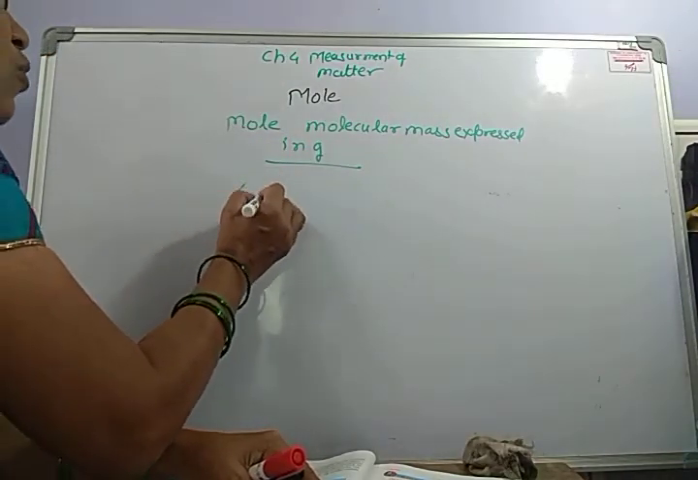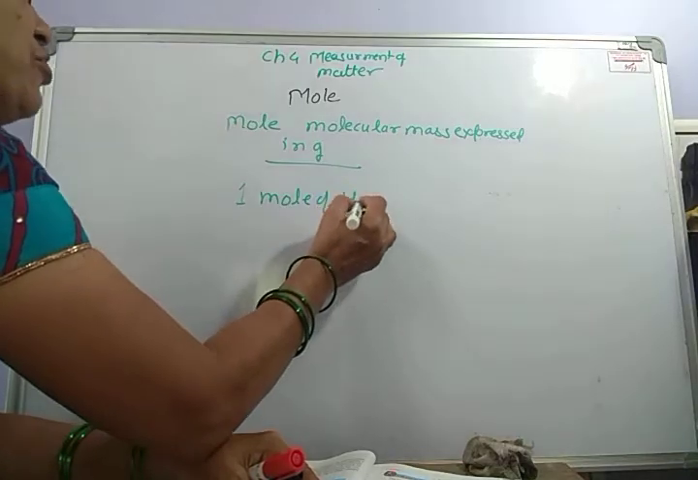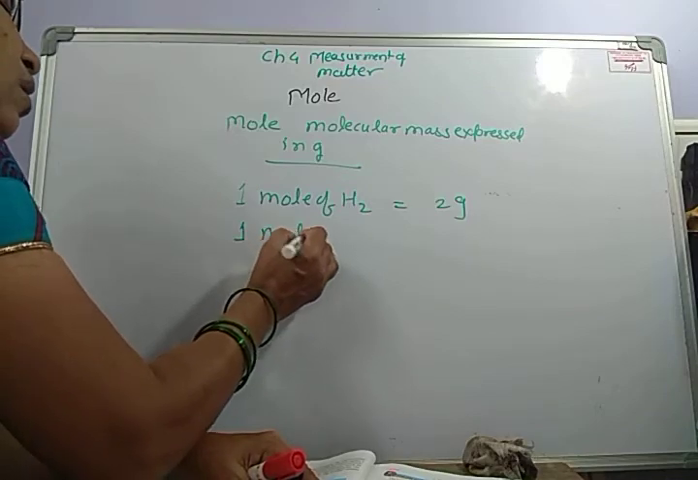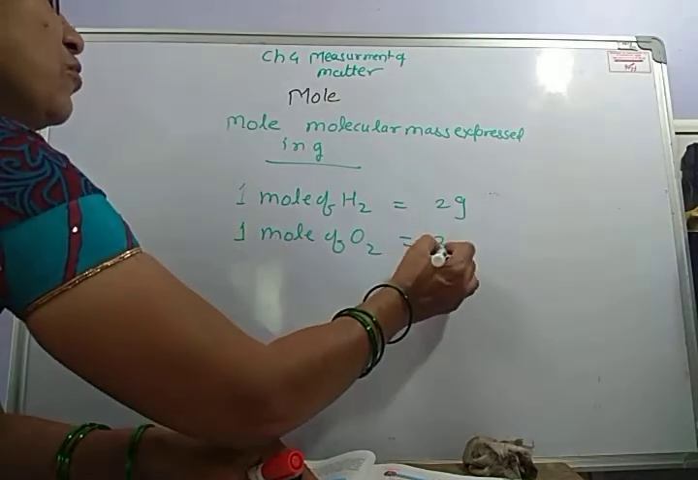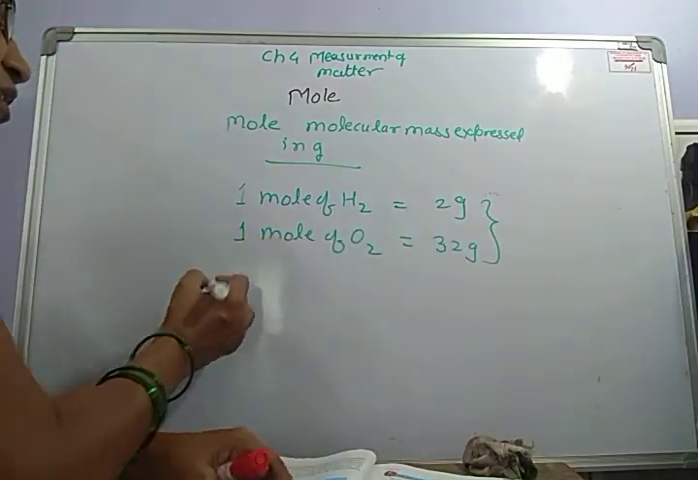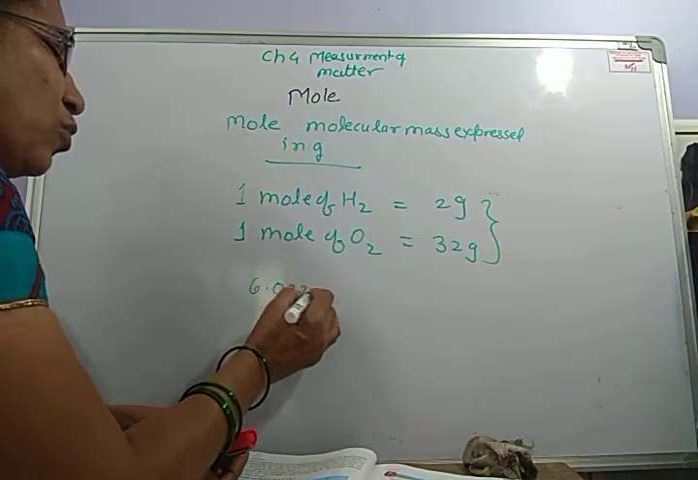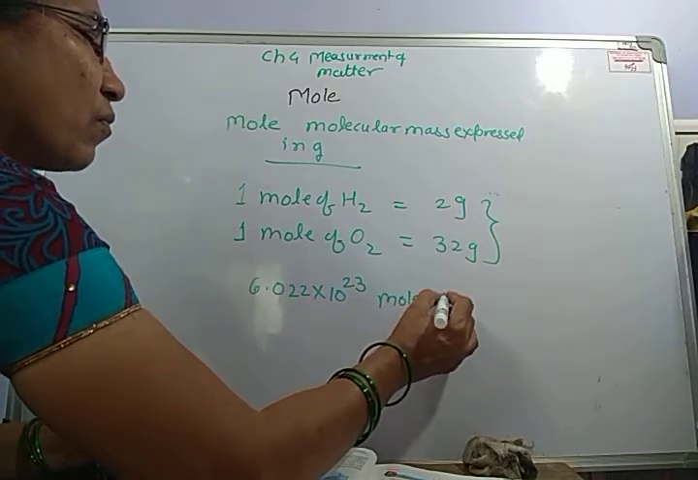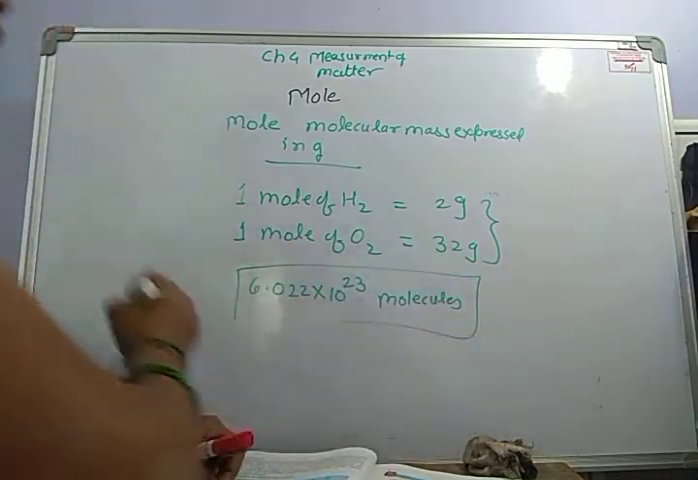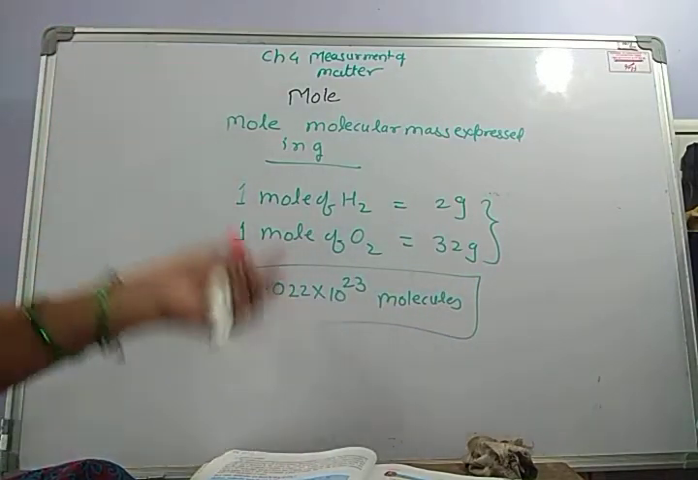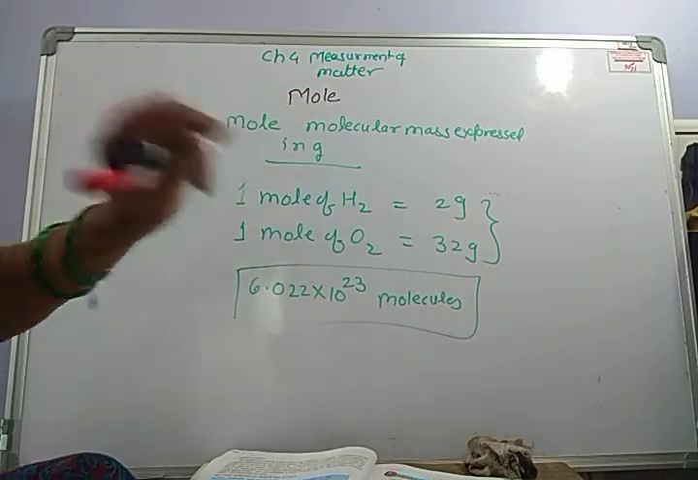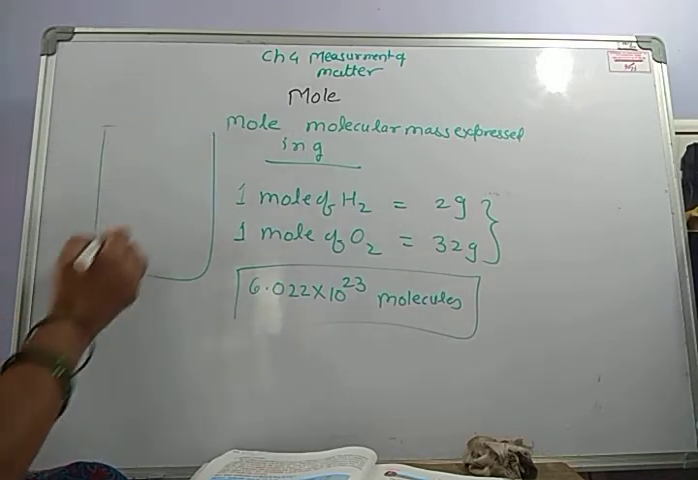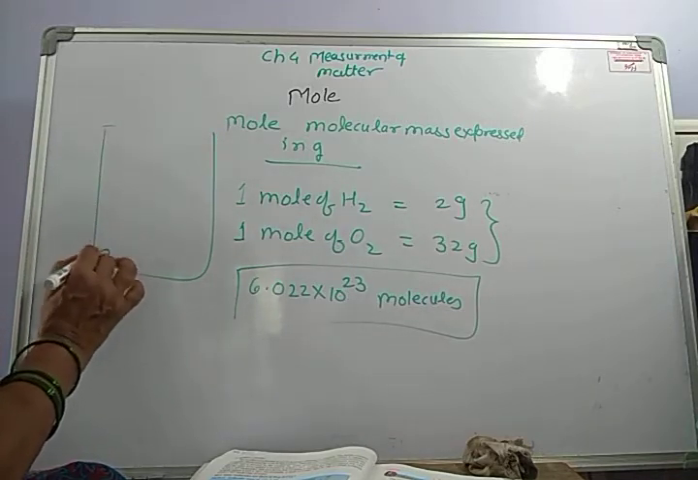For example, 1 mole of H2 is equal to 2 gram. 1 mole of O2 is equal to 32 gram, and both contain 6.022 into 10 to the power 23 molecules. The number of molecules present in these 32 gram and 2 gram is the same. This is oxygen, bigger oxygen, and its atoms are bigger.